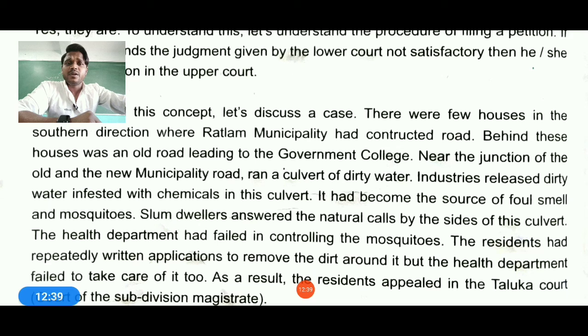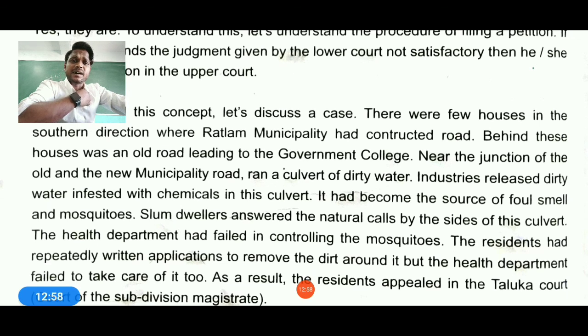Near the junction of the old and the new municipality road ran a culvert of dirty water, which means a drain. A drain is running from there. Now what is happening in that case? It is becoming a source of foul smell as well as mosquitoes.